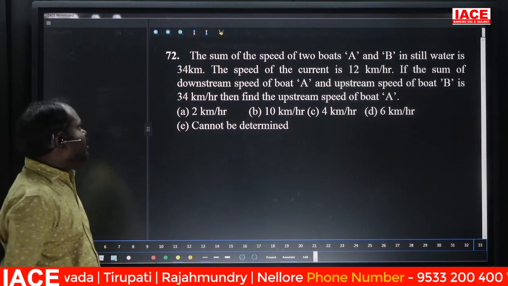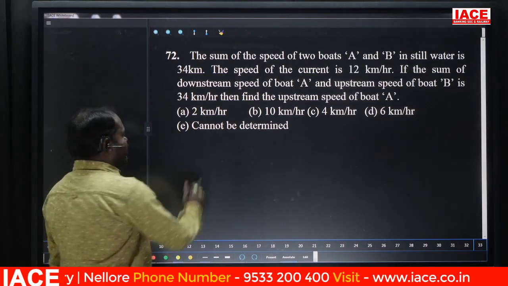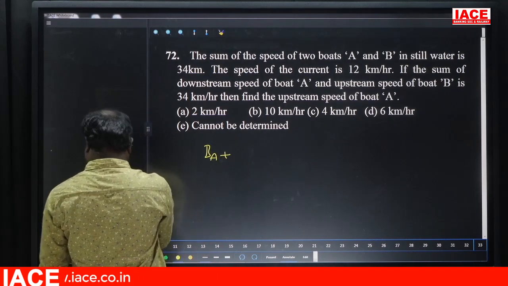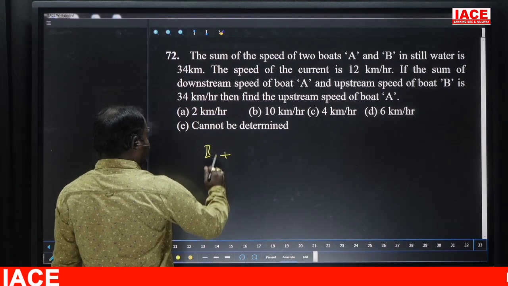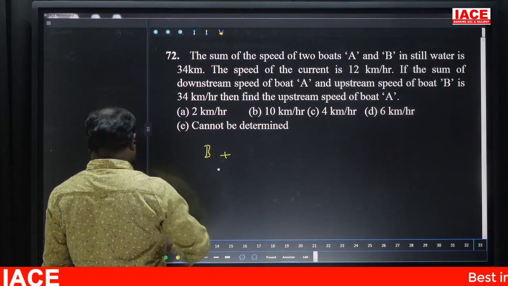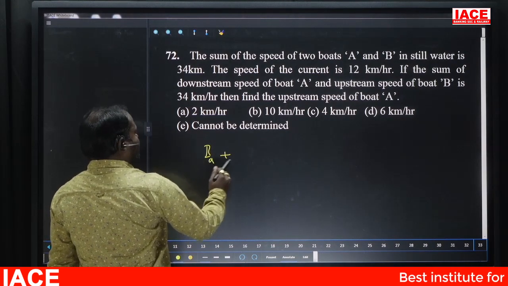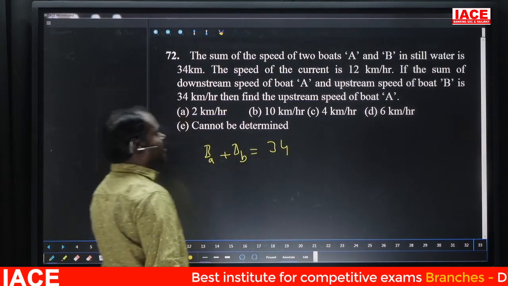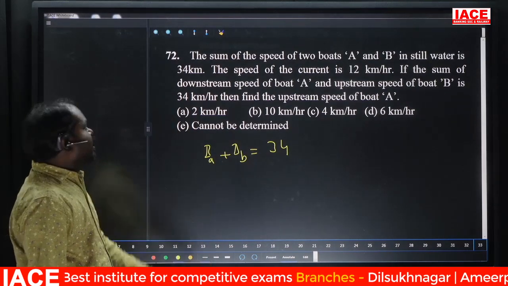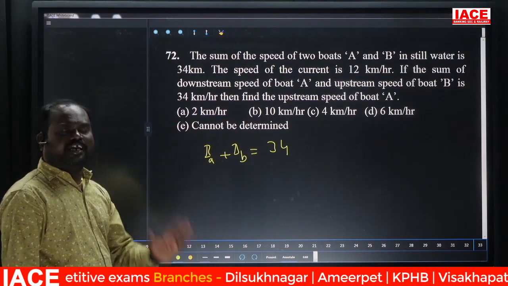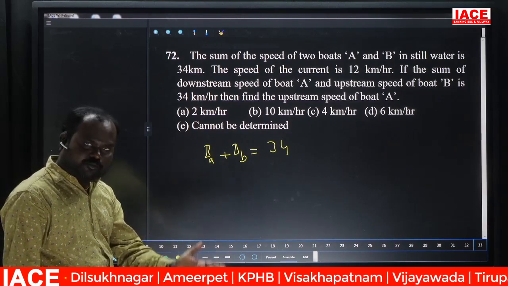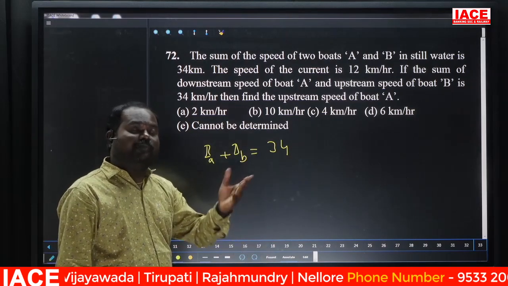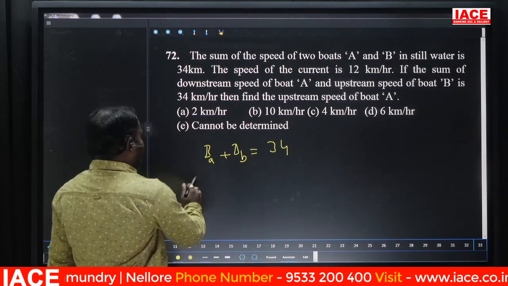If you observe carefully, the sum of speeds of two boats A and B, boat A speed and boat B speed, overall together he was saying 34. That is the one condition. And the speed of the current is 12. The downstream speed of the boat is boat speed plus speed of the stream. Upstream speed of the boat is boat speed minus speed of the stream. See here.